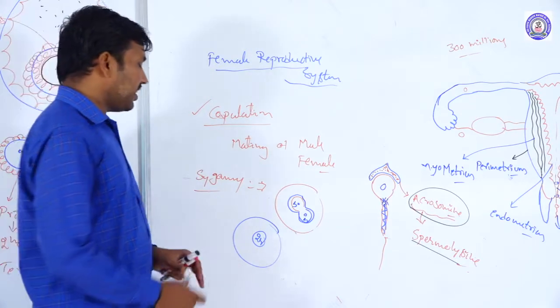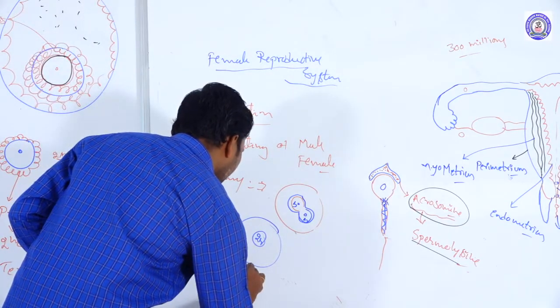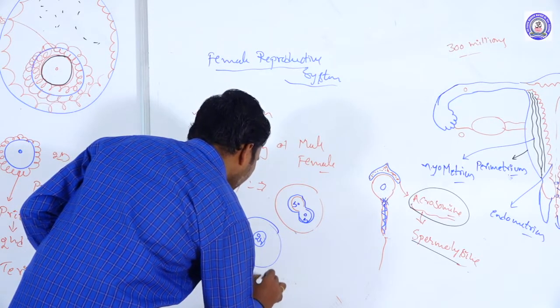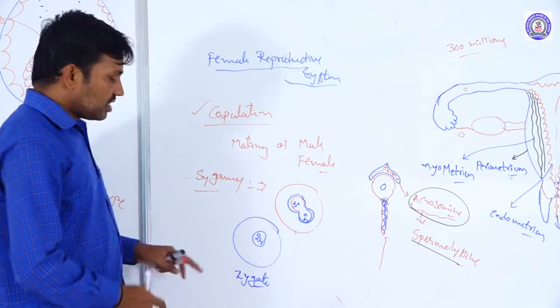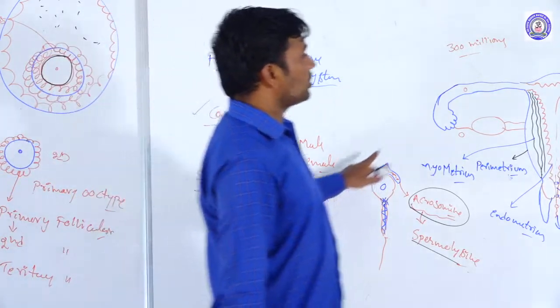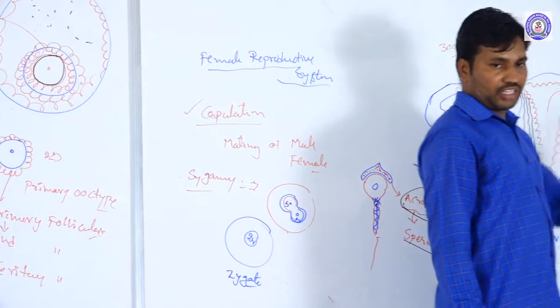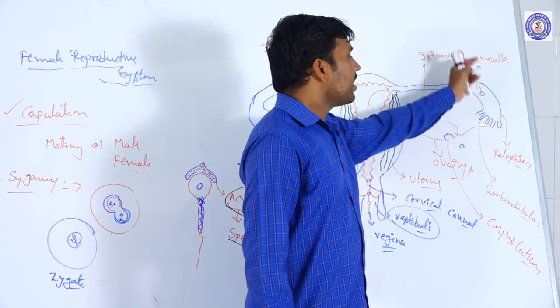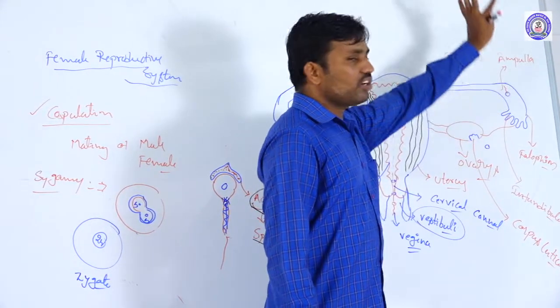So this ovum is now called a zygote. This condition is called a zygote. Where do all these processes occur? They occur in the ampulla region. When the ovum reaches the ampulla, fertilization occurs and the zygote is formed.